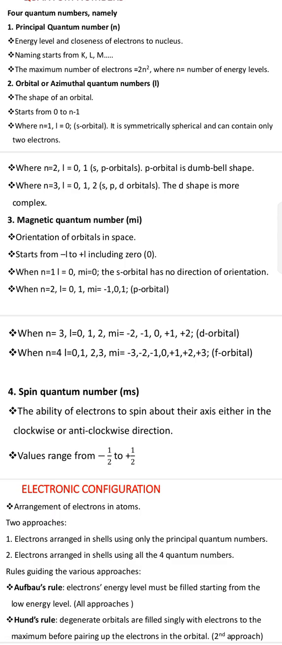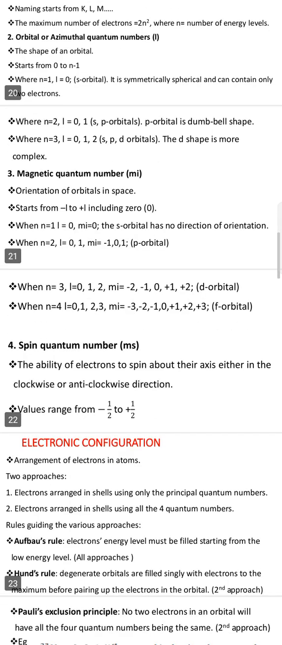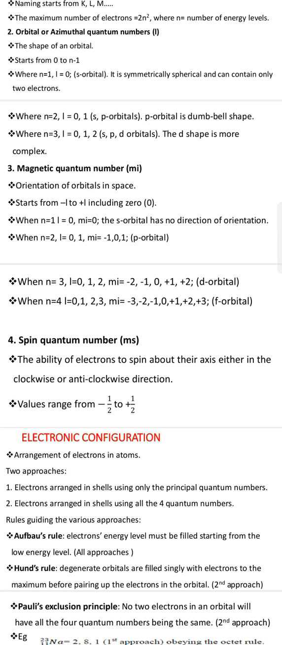Orbital or azimuthal quantum number, l. It describes the shape of the orbitals. It starts from 0 to n minus 1. So you can draw this table where l values, when l is equal to 0, it means the orbital is the s orbital. 0 maps to s orbital, 1 maps to p orbital, 2 maps to d orbital, then 3 maps to what? The f orbital. So whenever l is equal to 0, you know that the orbital is what? S orbital. For s orbital, it has no direction.